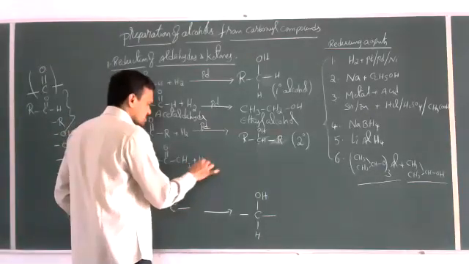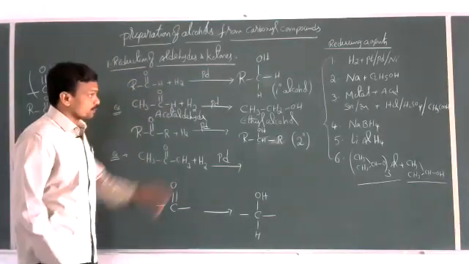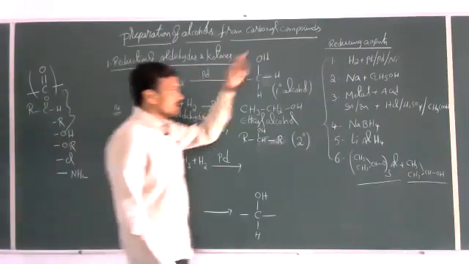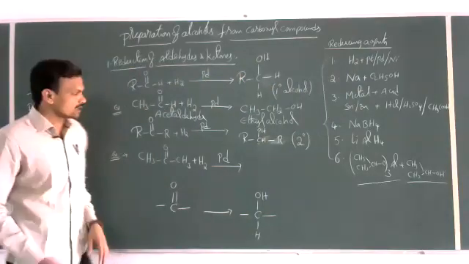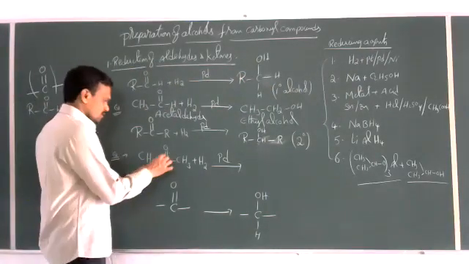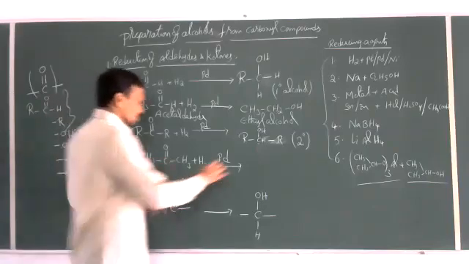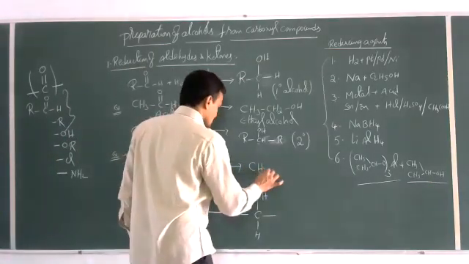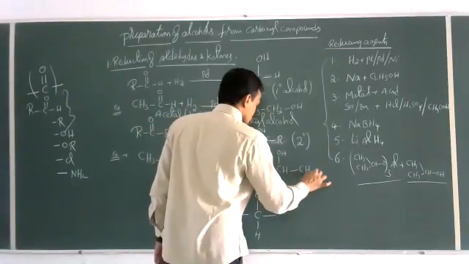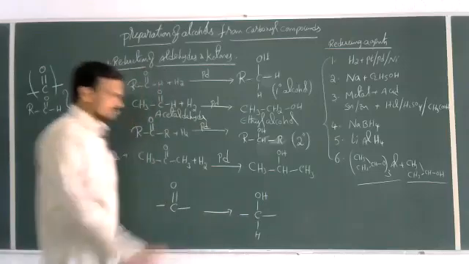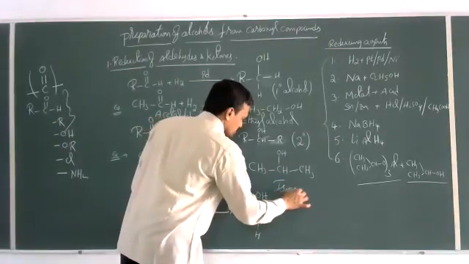And this on reduction in the presence of the metal palladium, or not only palladium here, you can also use platinum or nickel, any one metal you can use as a catalyst here. Then here also just break this pi bond, add one hydrogen here and one hydrogen here, then we can get CH3, CH, OH, CH3, which is nothing but isopropyl alcohol.